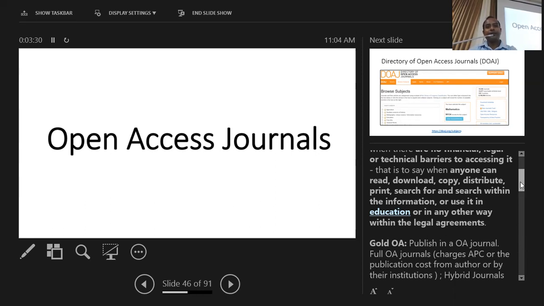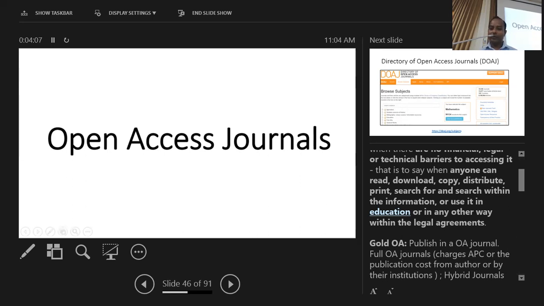So in that case, the authors don't have to pay for any article processing charges because that service is supported by some other grant or institution. So open access, there are actually three avenues. One is known as gold open access. You can provide open access to your research work through three options. One is gold open access. That means you publish your article in an open access journal, right?